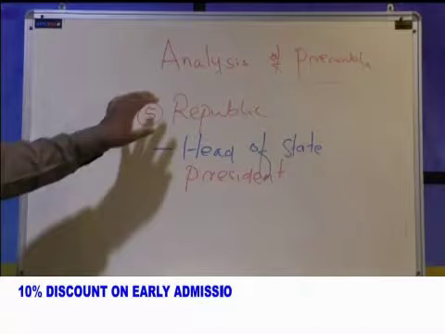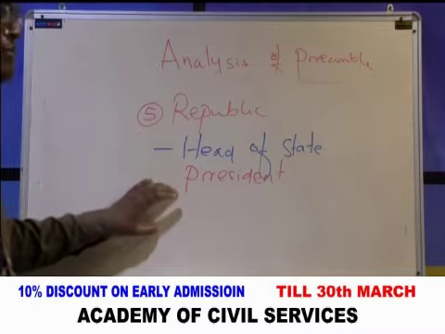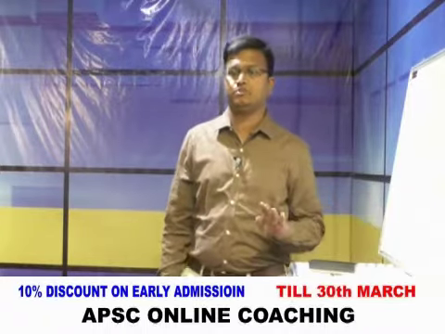That means India is such a state in which the head of the state, who is the President of India, is an elected person, not a nominated person.